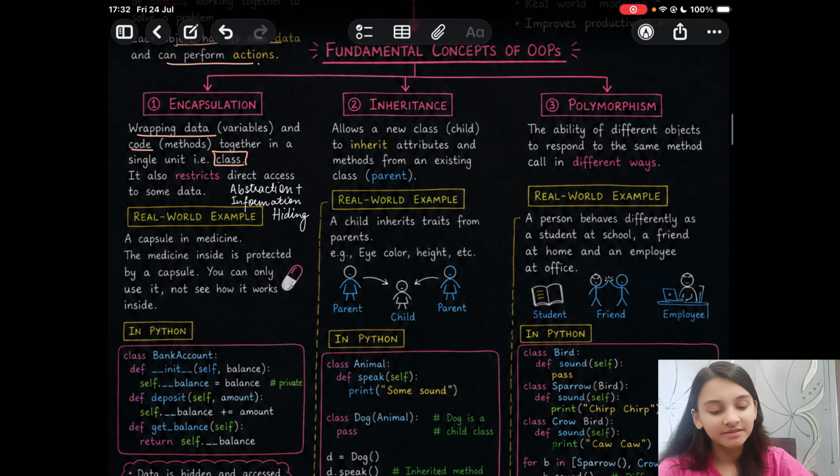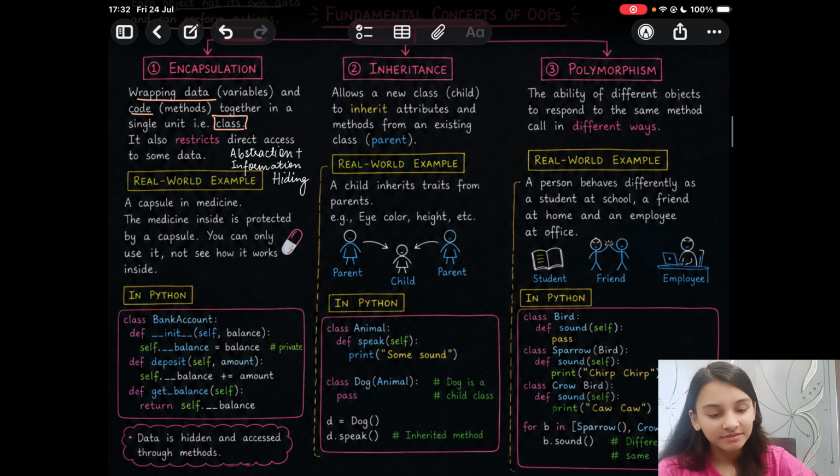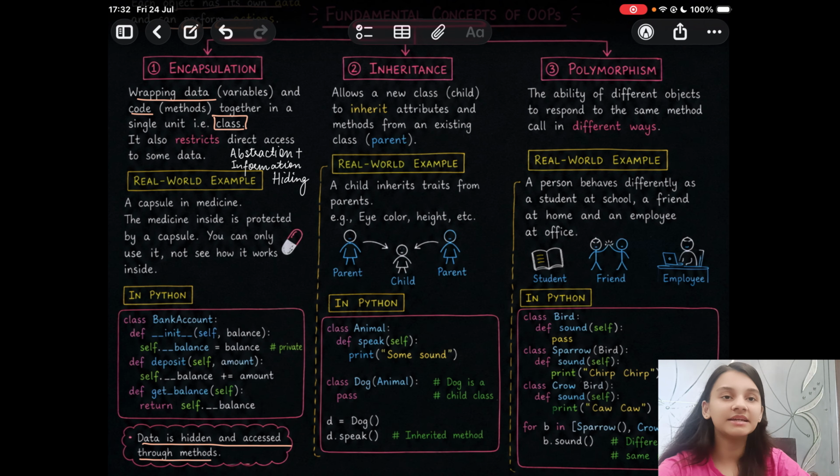In Python, this is the example of encapsulation, where data is hidden and accessed through methods. Just have an overview of it. We'll be discussing it in detail in the later session.